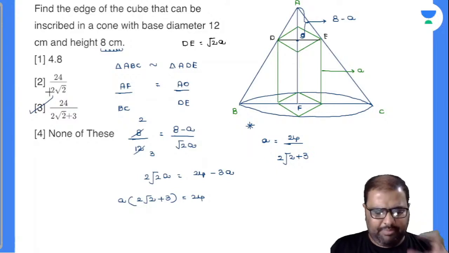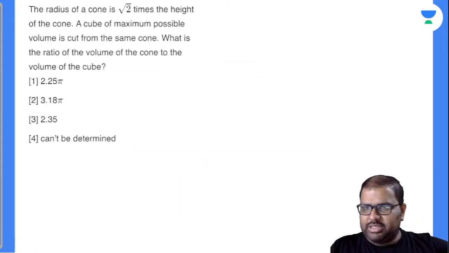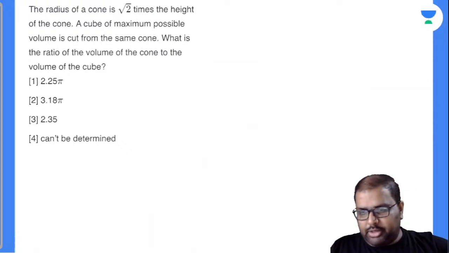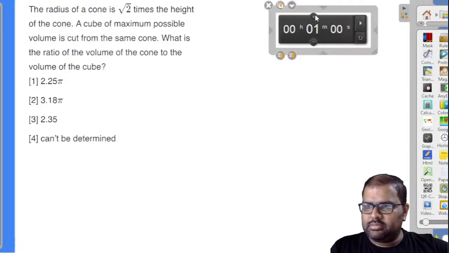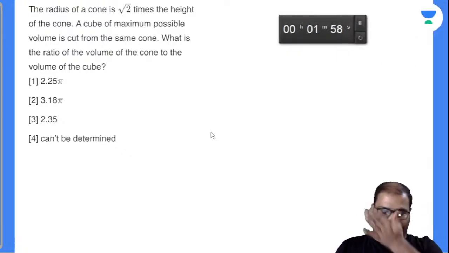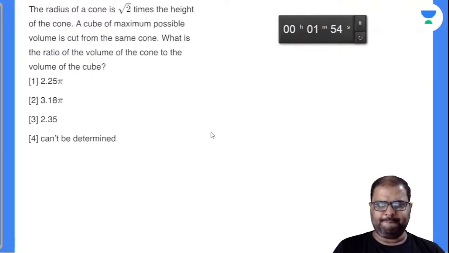So a similar type of question, but a little bit more elaborate. The same type of question. Now you have to cut a cube from a cone, it seems. Let's see how many can solve this. 2 minutes. Now try this.